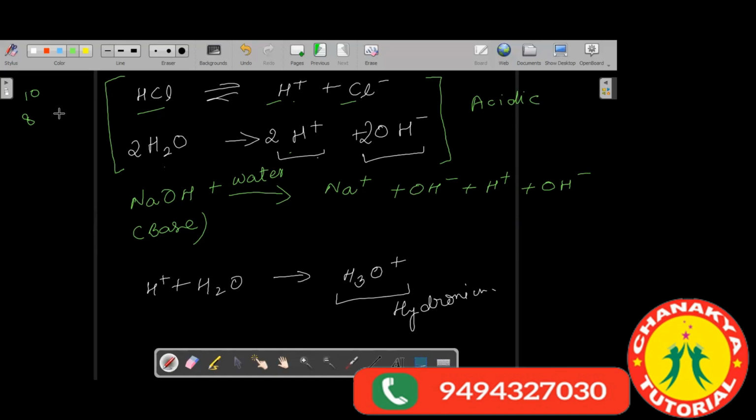There could be a change only if there is a presence of ions, which will be there only if it is dissolved in water, only if there is a presence of water molecules. Why doesn't it dissociate? Why doesn't it give H plus ion and Cl minus ion when it is dry?